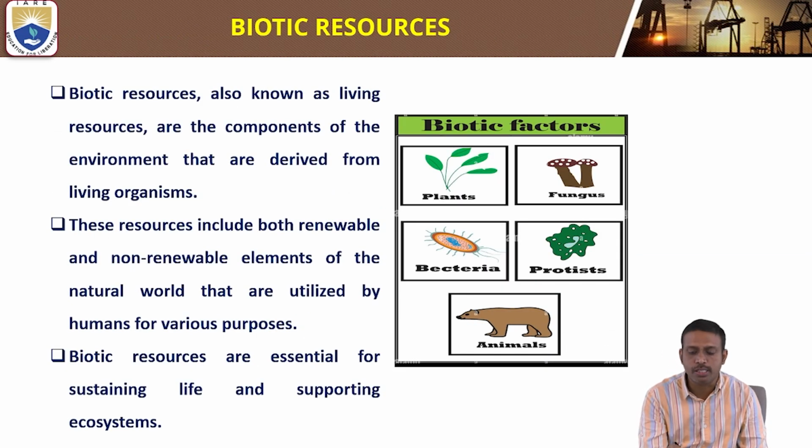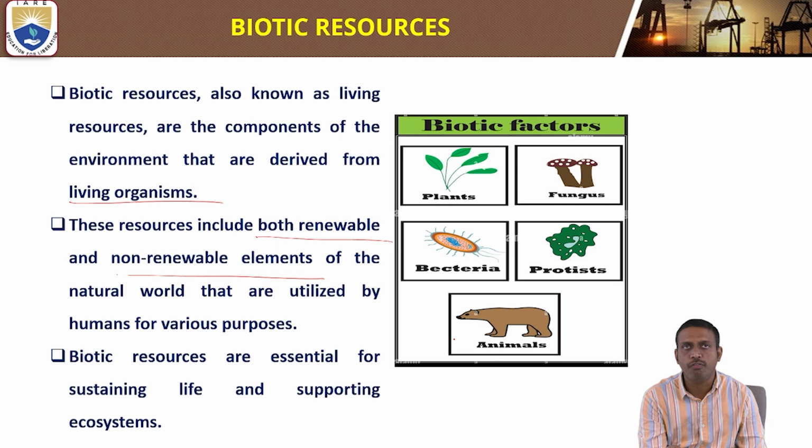What are the biotic resources that come under biodiversity? Biotic resources, also known as living resources, are components of the environment that are derived from living organisms. These resources include both renewable and non-renewable elements of the natural world that are utilized by humans for various purposes.